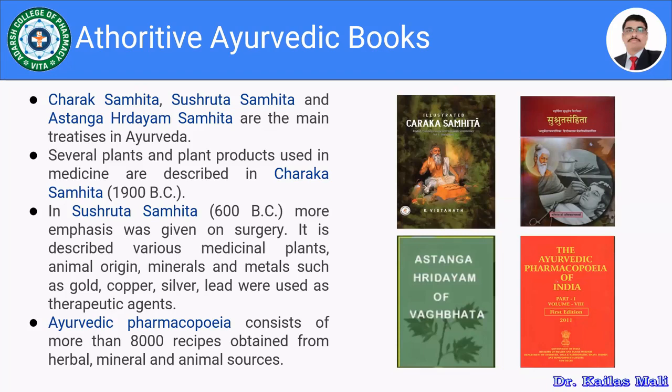Apart from these 3 books, one more new addition in the authoritative Ayurvedic books is the Ayurvedic Pharmacopoeia of India. So 4 authoritative books are available. The very first one is the Charaka Samhita, second is the Sushruta Samhita, third is the Ashtanga Hridayam of Vagbhata, and fourth is the Ayurvedic Pharmacopoeia of India. We have already discussed the details related to the Charaka and the Sushruta Samhita, right? So this is about the authoritative Ayurvedic books.